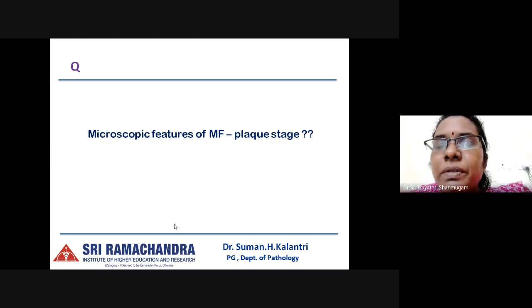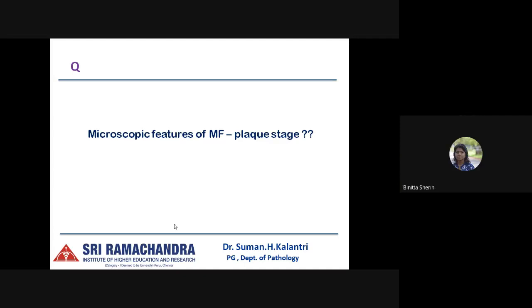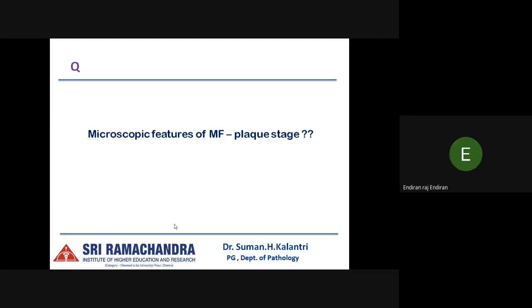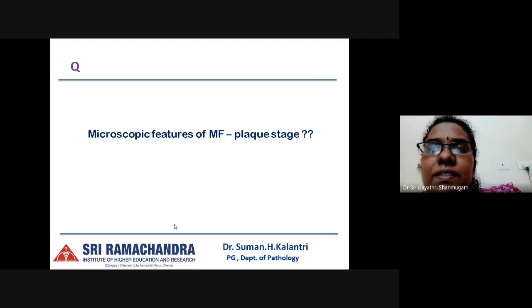Benita, can you explain? Anirudh's voice is not very clear. You see atypical lymphocytes which are small to medium with cerebriform nuclei, and there will be epidermotropism with Pautrier microabscess within the epidermis.